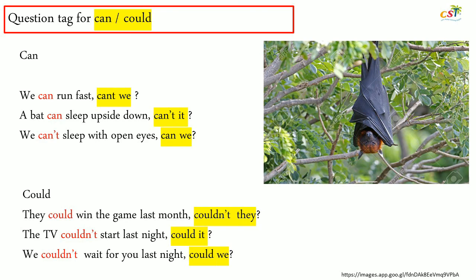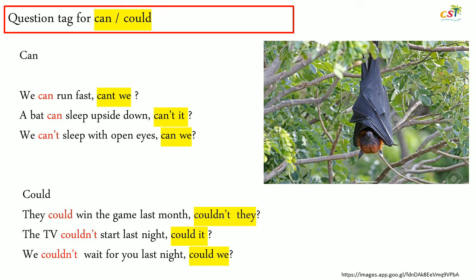The last is question tag for can or could. Can or could is to say your ability. Can to say your ability at the moment. Could to say about ability in the past. For the example, we can run fast, can't we? A bat can sleep upside down. Can't it? Why it? Because it is for a bat.